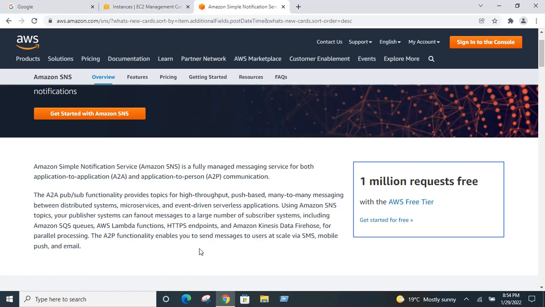The A2P functionality enables you to send messages to users at scale via SMS, mobile push and email. So you are going to send the messages through SMS, mobile push and email. Now I will show you practically how to create the SNS.